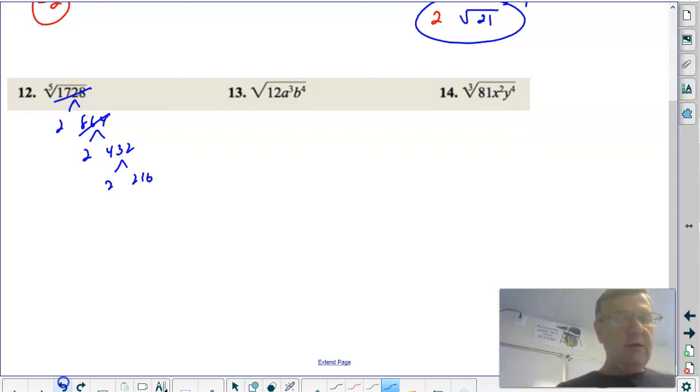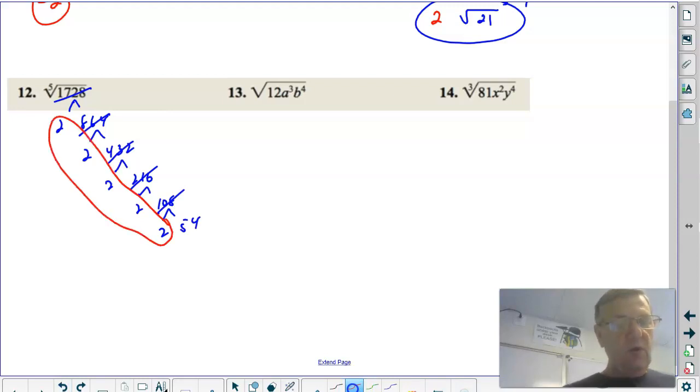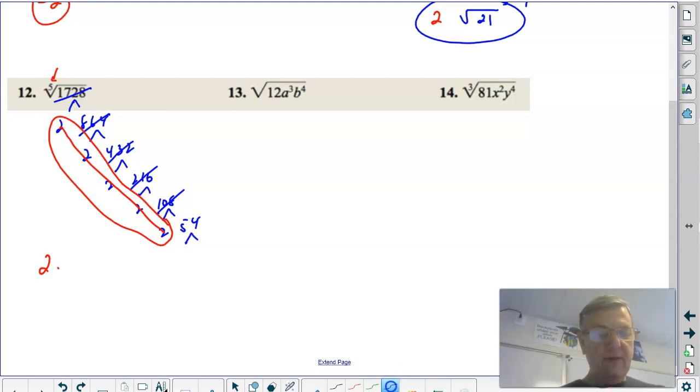216. Okay, I only have 3 2's so far. 2 into 216 is 108. 2 times 54 is 108. Okay, right now, 1, 2, 3, 4, 5. I have 5 2's. What's the 5th root of 2 times itself 5 times? I just got a 2 out. Now, can I get some other numbers out? I don't know. I got to check.